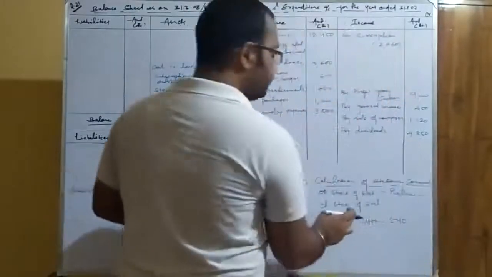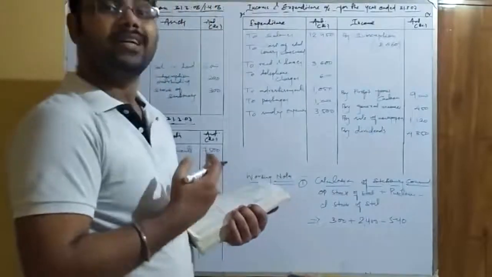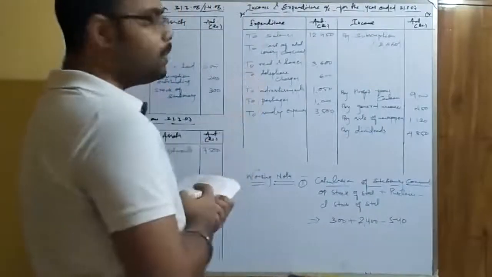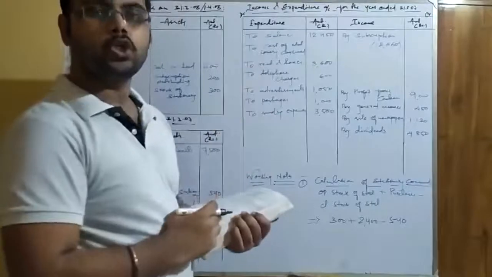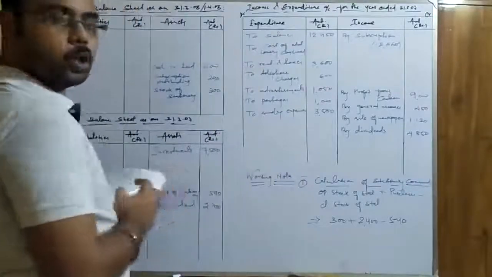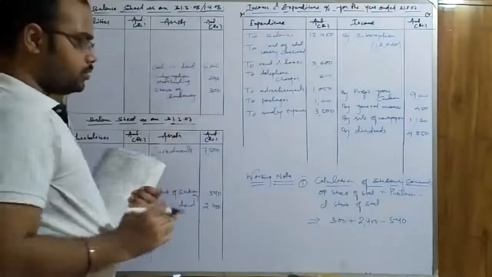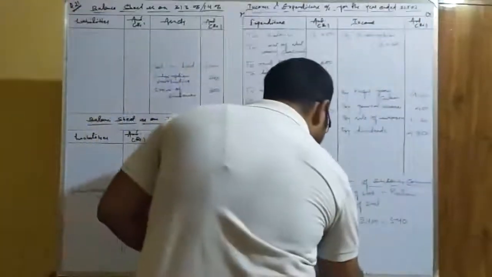So this is the item that we have come across while posting the items in the income and expenditure account, but we did not write the purchases. What we have to write over here is the cost of material consumed during the current accounting year, and the opening stock of stationery and the closing stock of stationery that we have posted here respectively. Okay, so now let us find the answer.